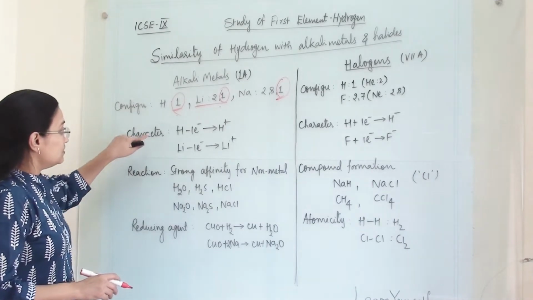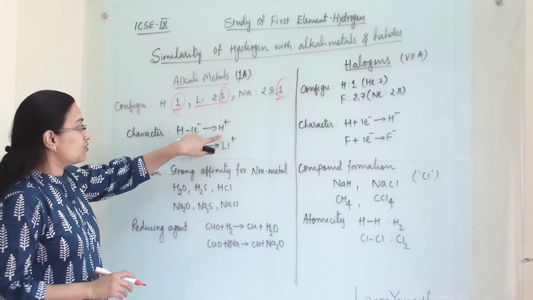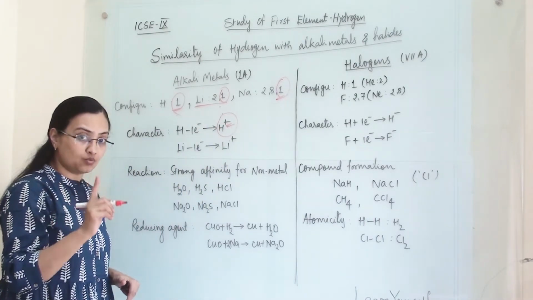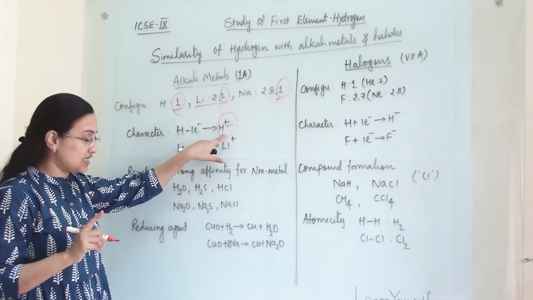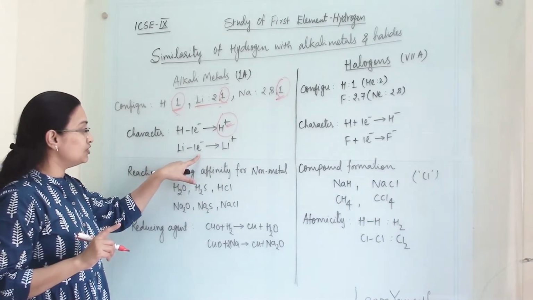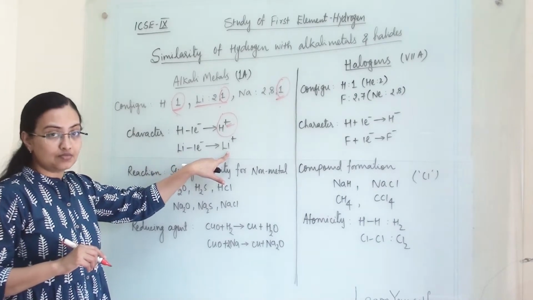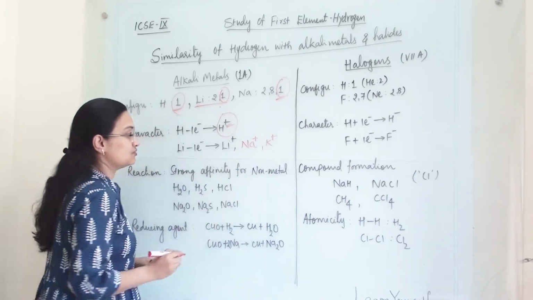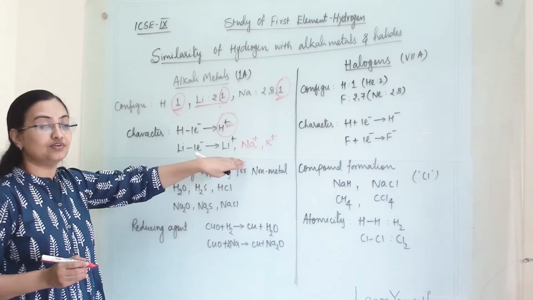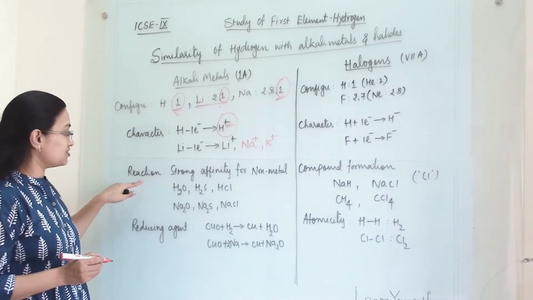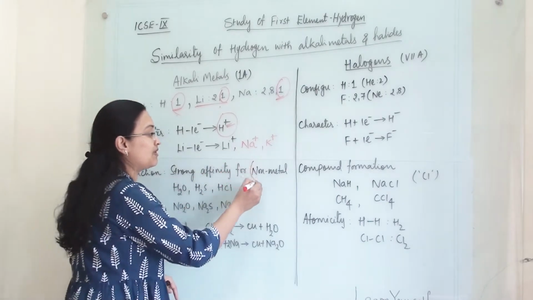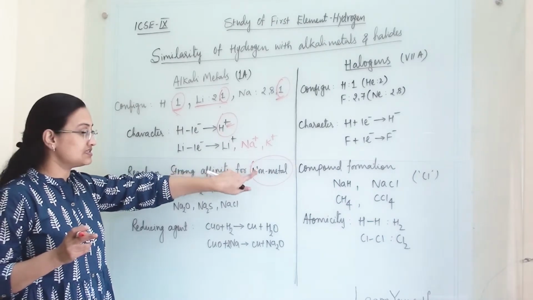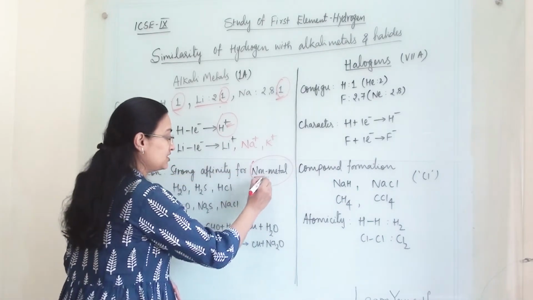Now the character. Hydrogen will lose one electron and form the hydrogen ion, H+. It loses only one electron and forms the H+ ion. Lithium also will lose one electron and form the lithium ion. We can say this for sodium and potassium too. So ion formation is similar to alkali metals. Then the reaction. It has strong affinity for non-metals because it forms the H+ ion, similar to alkali metals.